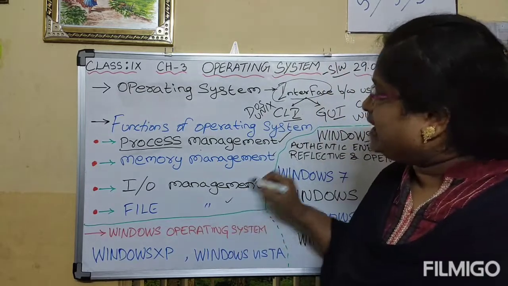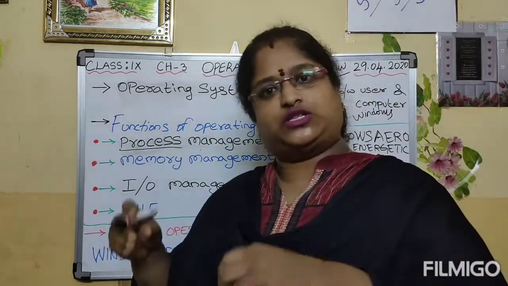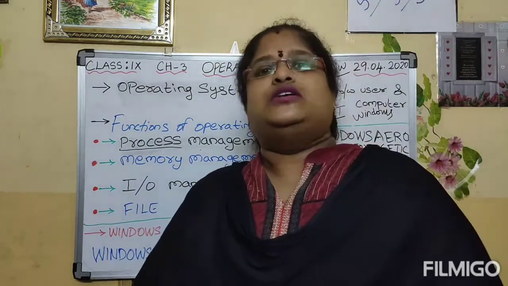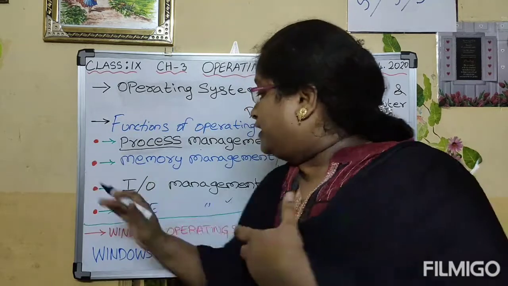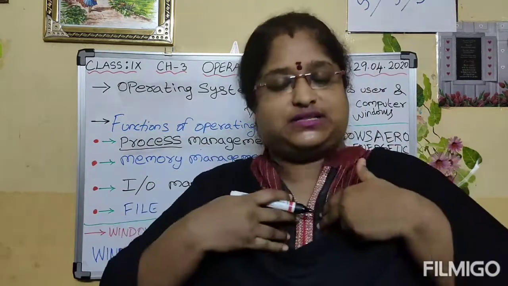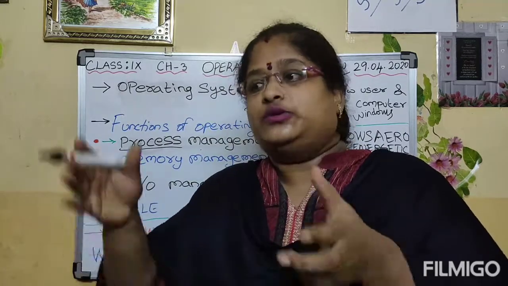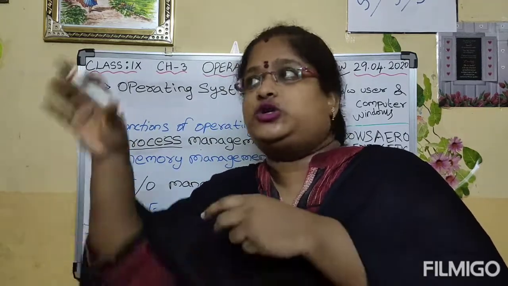Next, we will see about file management. File management is also one of the important functions of operating system. It enables us to create a file. Also, it enables us to rename the file, to delete the file, to move the file, to close the file.